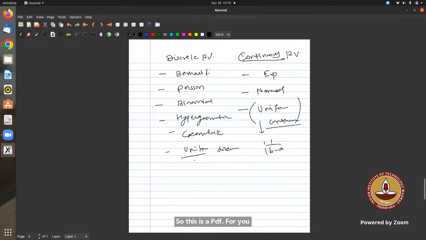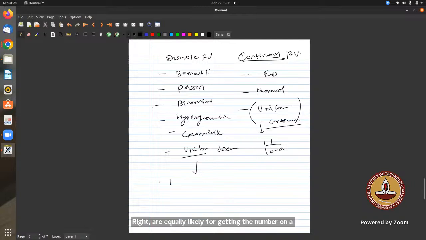But for the discrete case it's not the same thing. What is the uniform example? In the examples of uniform distributions, we have seen every time, let's say you have thrown a die, and getting a number on the top face is equally likely.